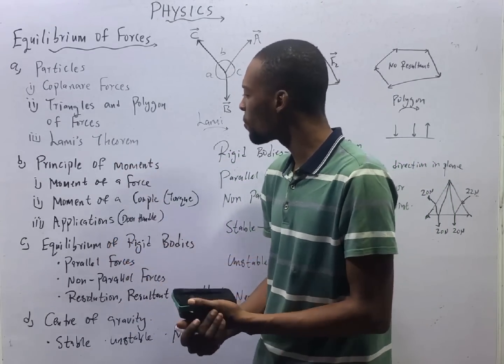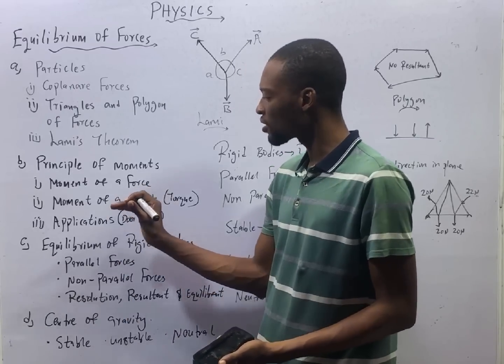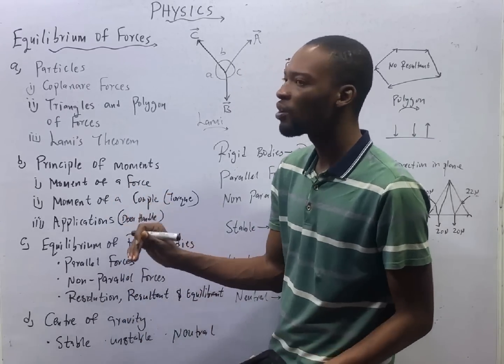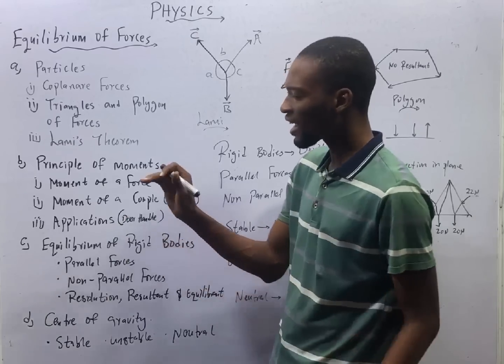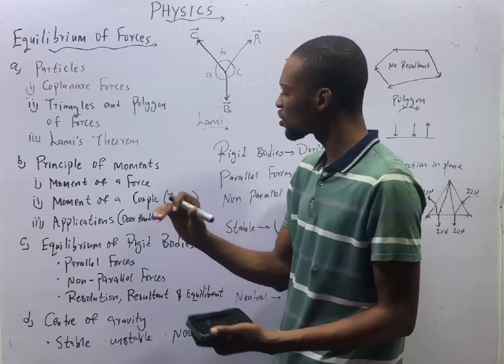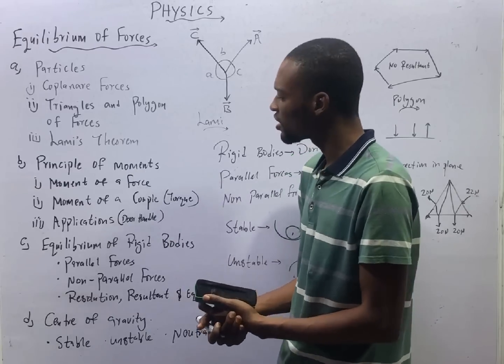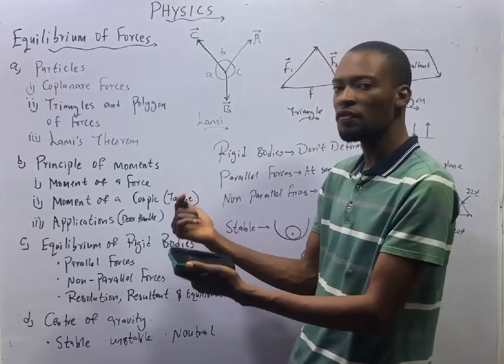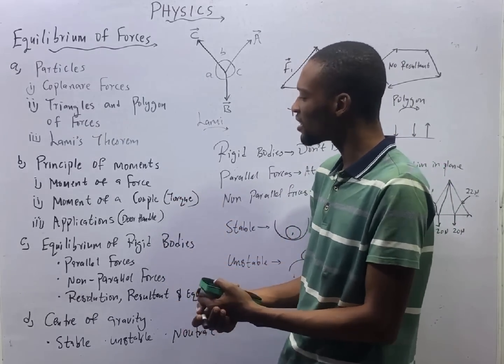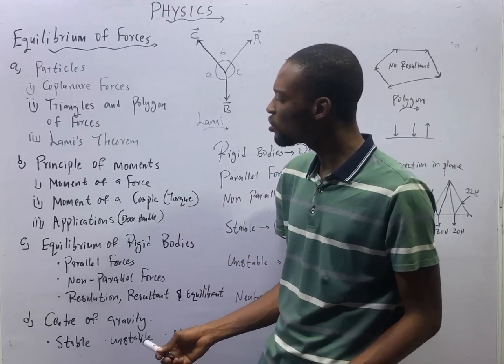Just know that for moment of force is resolving forces. Now a couple is equal and parallel forces that are acting in opposite direction. Their line of action do not meet. Line of action is simply a place where the influence of forces reaches, or the point where the force is acting. That is line of action. And a good application of